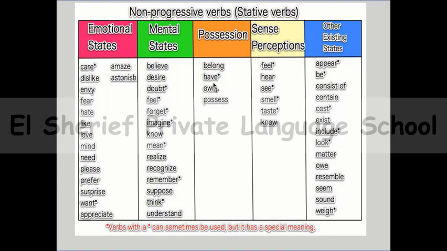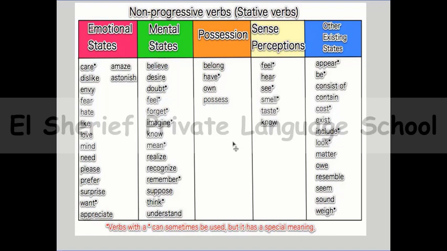But if I'm talking about something that belongs to me, have here expresses a state, not an action. So I can't say "I'm having a mobile phone." If you are saying "I'm having a mobile phone," that means that you are eating a mobile phone. So remember that point. Sometimes you will find a verb with two meanings. If the verb expresses an action, you can use it in present simple or continuous. If the verb expresses a state, you can't use it in the present continuous.